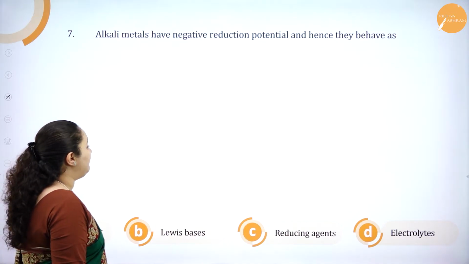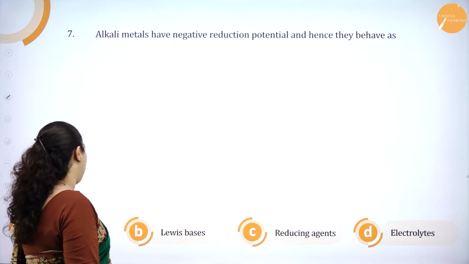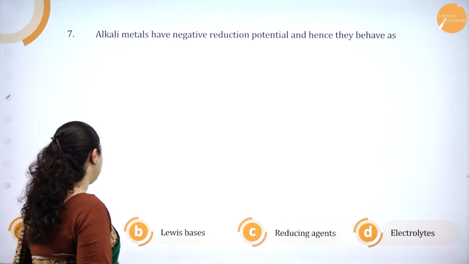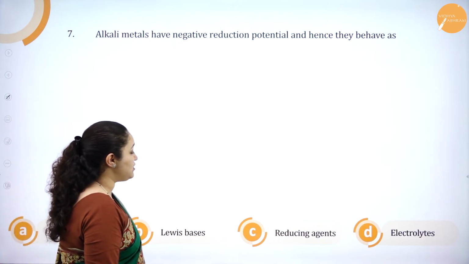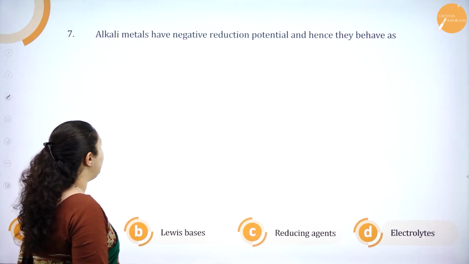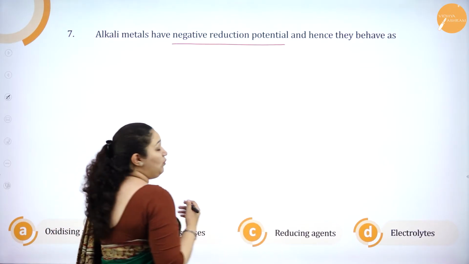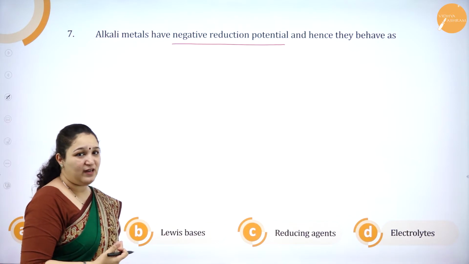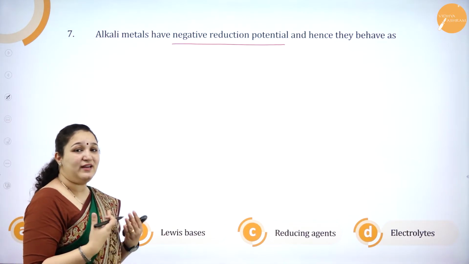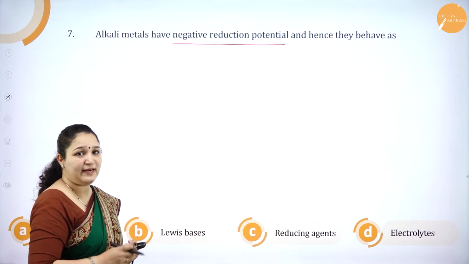Alkali metals have negative reduction potential and hence they behave as oxidizing agent, Lewis base, reducing agent, or electrolytes. So what is it? Alkali metals have negative reduction potential. What is the meaning of negative reduction potential? Higher negative reduction potential means they will have the tendency to lose electrons.